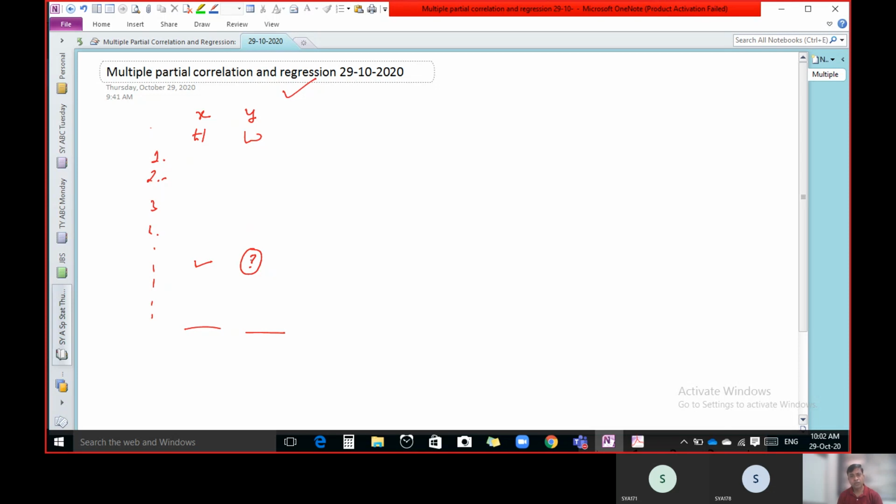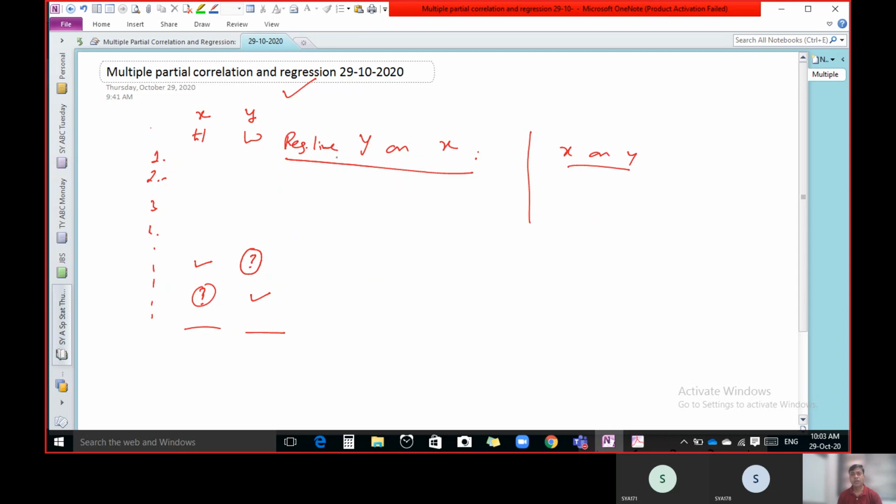If you want to find out the value of y for the value of x, a number of methods are available. One of the methods is regression. If you want to find out the value of y for the given value of x by using regression, then you have to use the regression line of y on x. Do you know the form of the regression line of y on x or x on y? If you know the value of y and want to estimate the value of x, then you have to use the regression line of x on y.